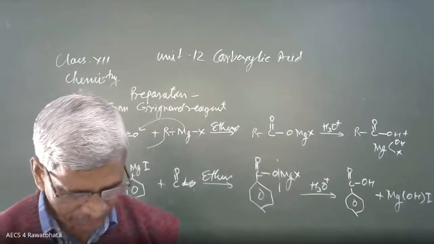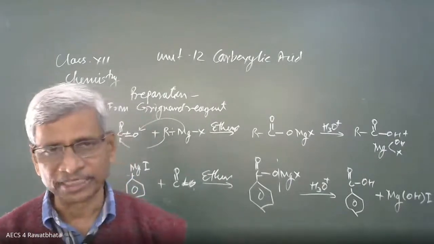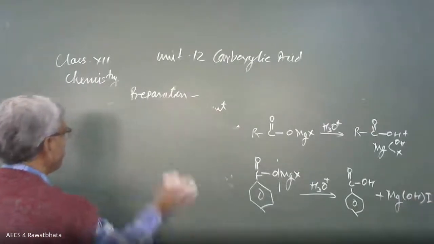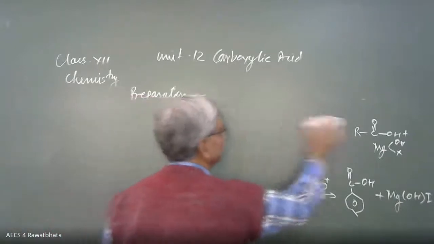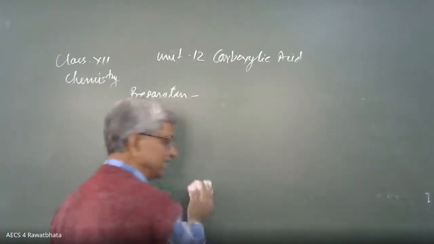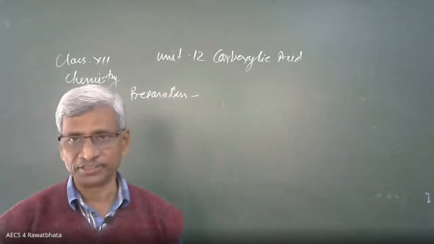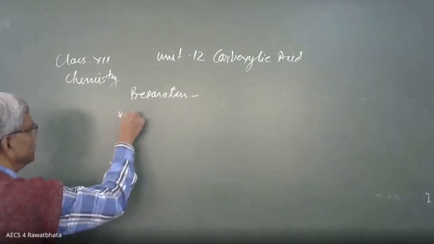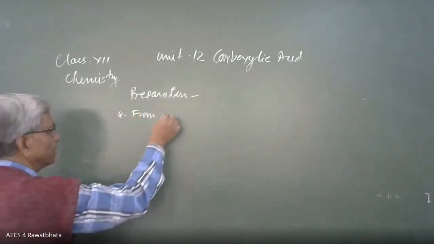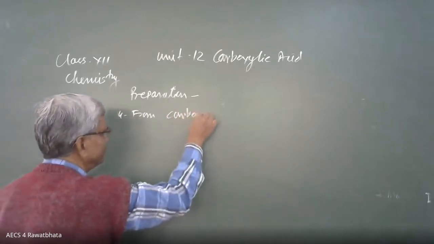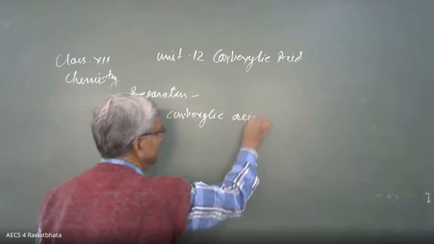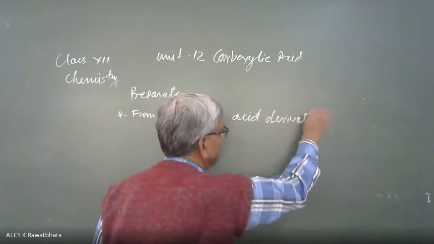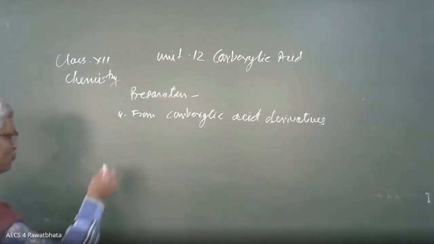So another method, from derivatives of carboxylic acid. Okay, let me take that also. That is not so useful. From derivatives means it is amide, it is ester, it is chloride, it is anhydride. All derivatives I am going to take here. The fourth method, from carboxylic acid derivatives. See how to write.